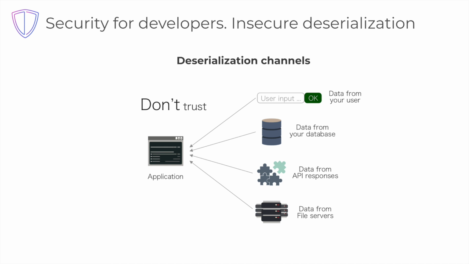To avoid the problem of deserialization, do not trust any data external to the application. This includes data from the client, data from the database, API responses, and data from file servers, as well as meta information about files and file contents as well.